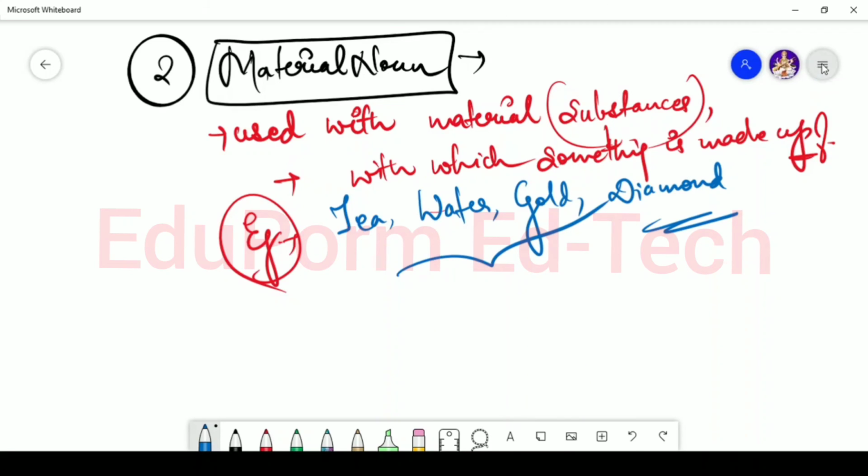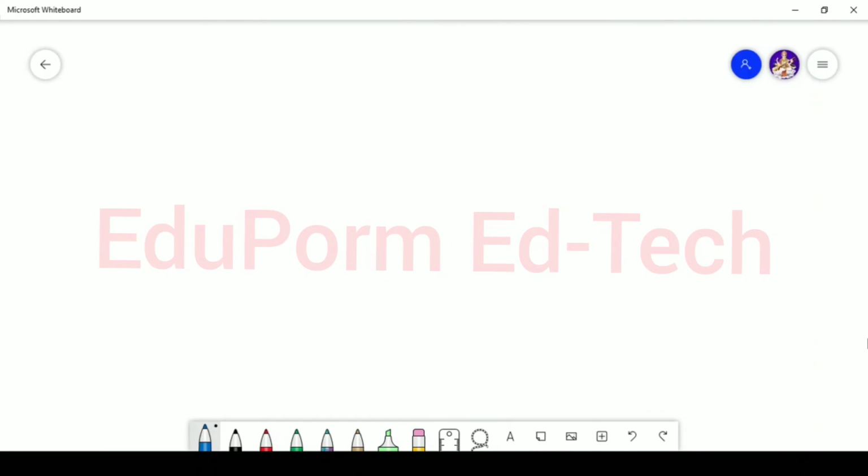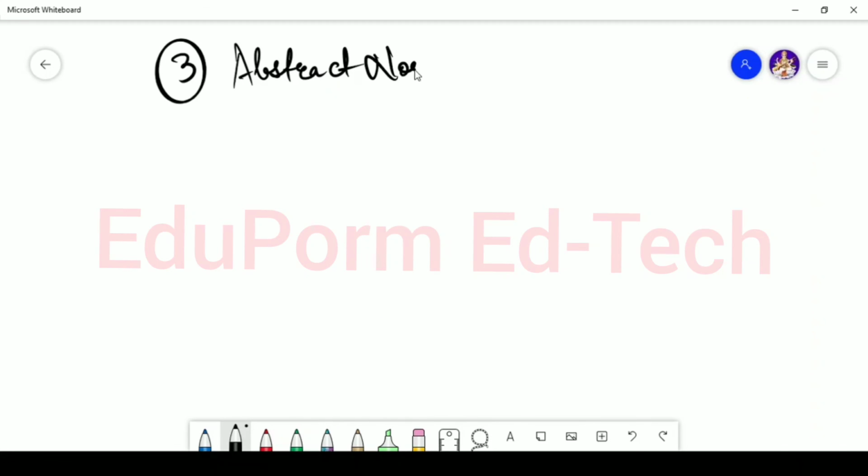Next we are going to read about the third form of uncountable noun, and what is it? It is abstract noun. Always remember, abstract noun basically talks about feelings.